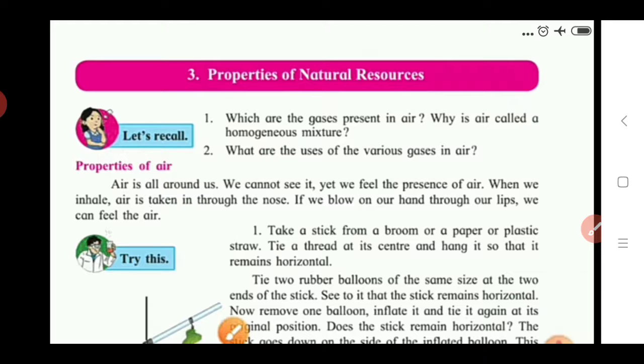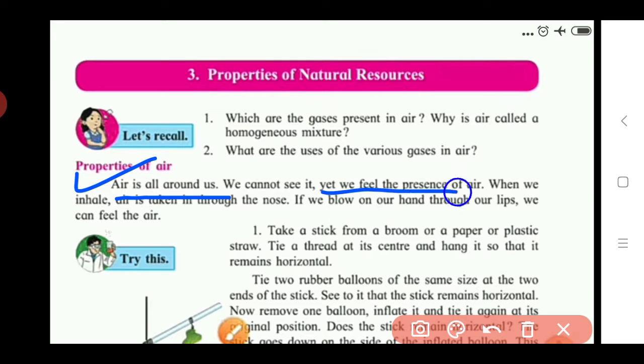For the study of the properties of air, we see the first point in our topic, that is, the properties of air. We know air is all around us, means our earth is surrounded by air. We cannot see the air. Air is blowing everywhere, but even though it is present around us, we cannot see it. We can only feel the presence of air by our skin.